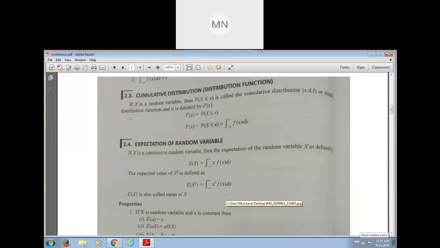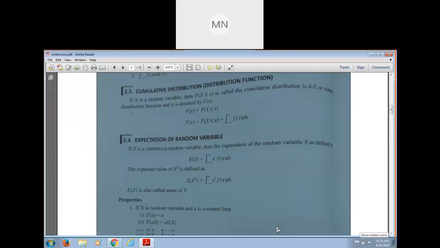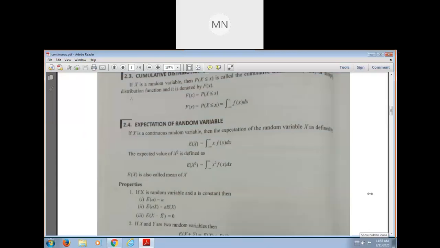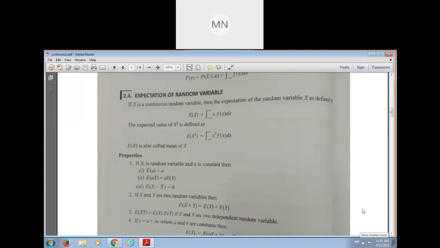Expectation of x is integration of minus infinity to infinity x f of x. And suppose these are some properties. Properties are the same for continuous and discrete cases. We have already discussed these properties for the discrete random variable. Here also the properties are the same, but the difference is what?